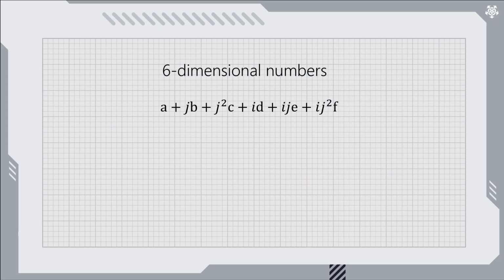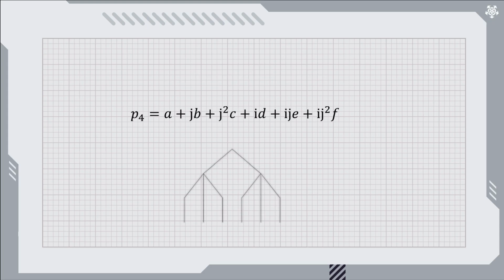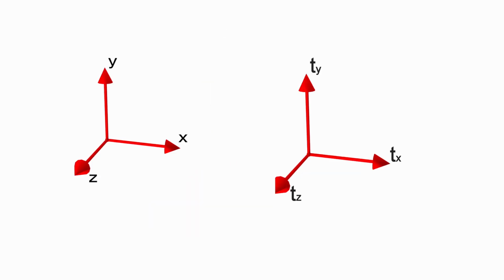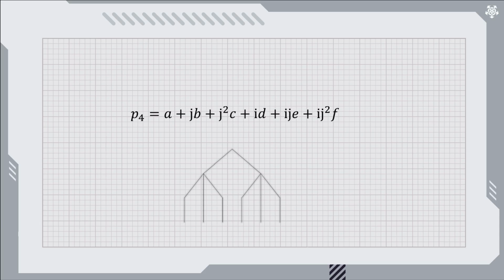We've conjectured that this number hierarchy has a deep connection to physics. As we said earlier, at each order the number system defines the coordinates as well as the values at each coordinate. So at order 4 we have a 6-dimensional grid, and each point has a 6-dimensional vector. The 6D grid gives rise to 3 space dimensions and 3 time dimensions, as we've shown in previous videos. Can you guess what the physical significance of the 6D values at each point is? I'll tell you at the end of the video.